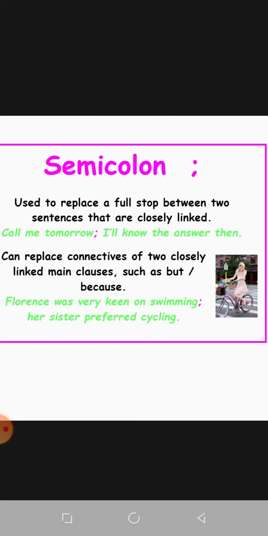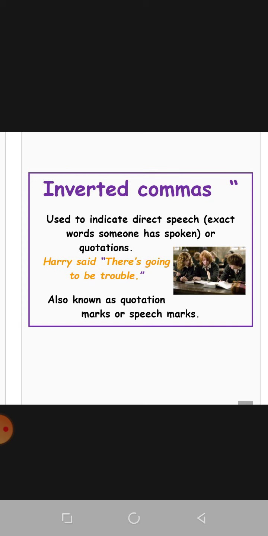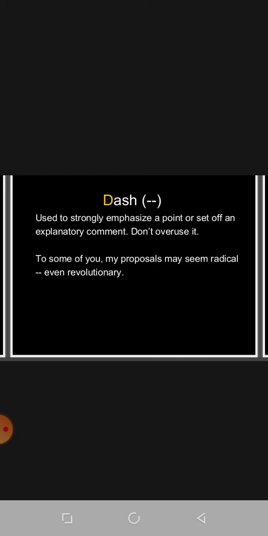Okay. Now the inverted commas. Inverted commas are simply used to indicate direct speech, meaning the exact words someone has spoken, or quotations. Harry said, "There's going to be trouble." So we are using inverted commas for the speech spoken by Harry. They are also known as quotation marks or speech marks. Now dash. Dash is used to strongly emphasize a point or set off an explanatory comment.